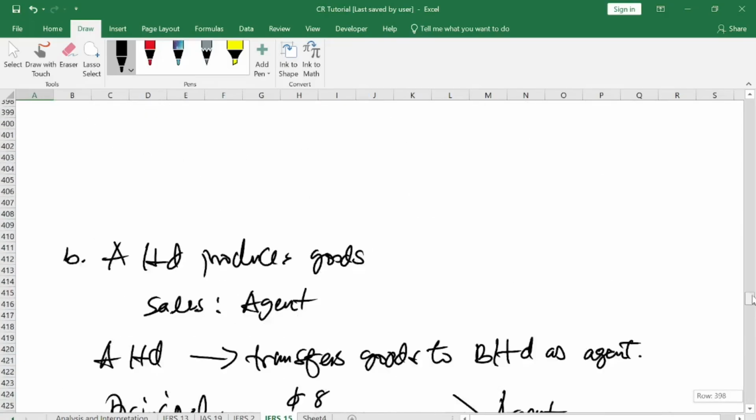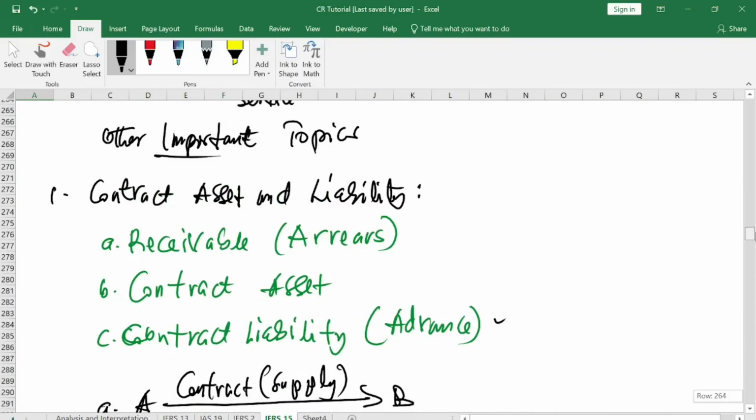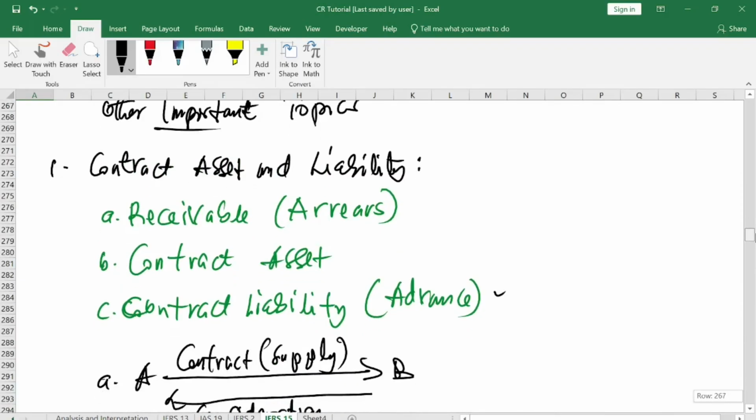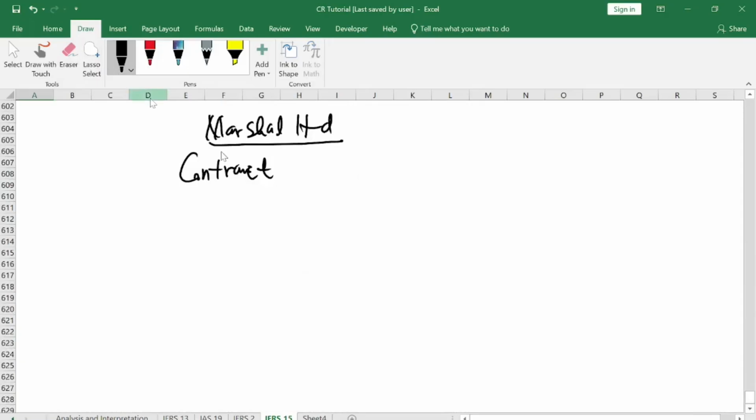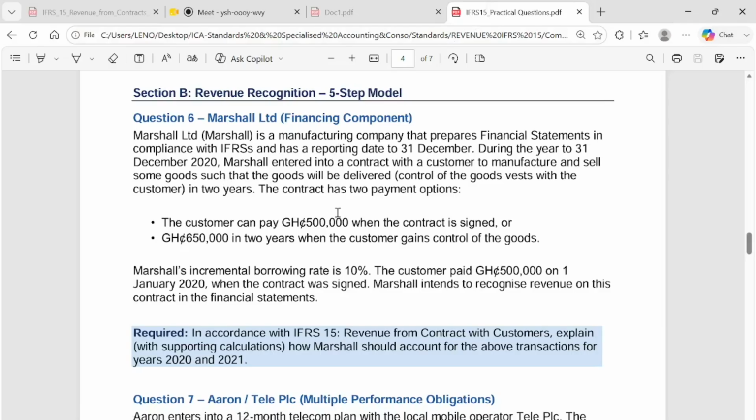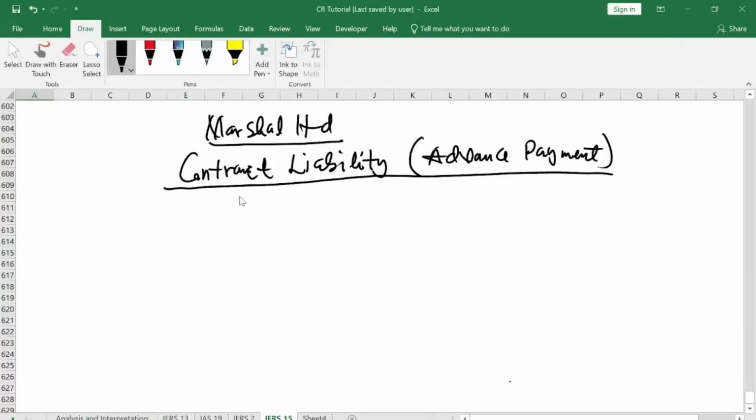It falls under contract assets and liabilities, and this one falls under contract liability. I call it advance payments. What are they supplying? They are supplying them goods.